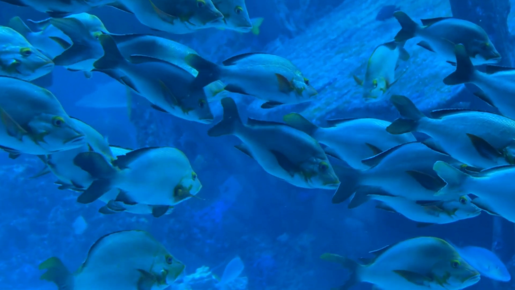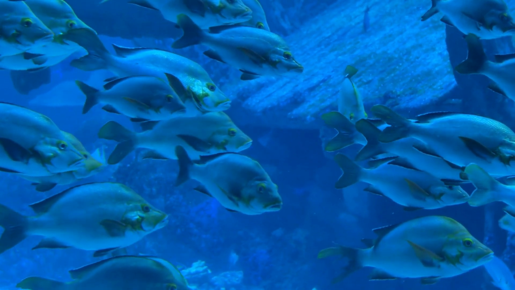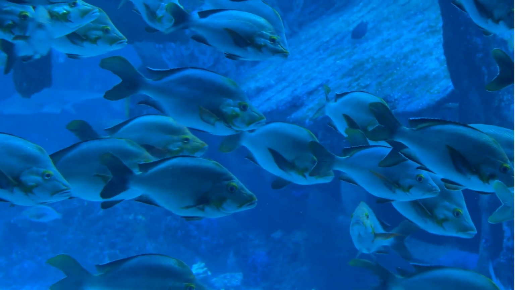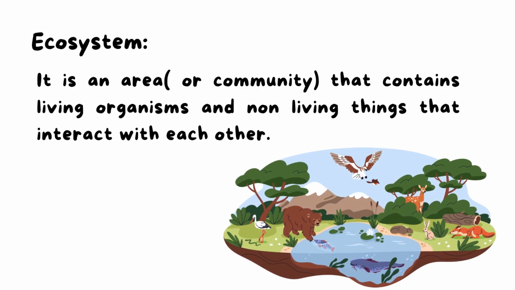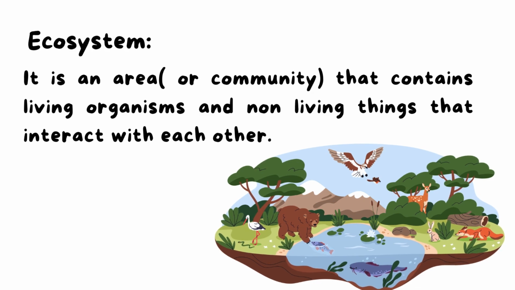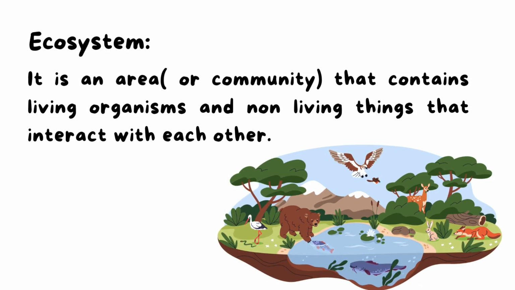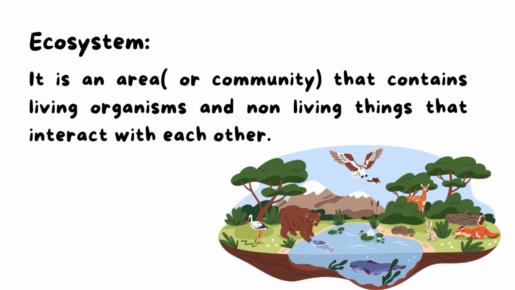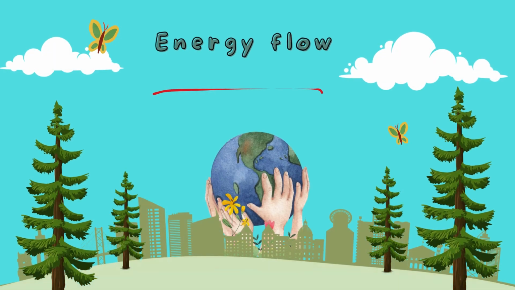So here, there is an interaction between the living organisms and non-living things, and this we call ecosystem. So in any area or community that contains living organisms like plants, animals, human, and non-living things like air, sun, water, that interact with each other, this is an ecosystem. So ecosystem is an area that contains living organisms and non-living things that interact with each other. So now we know the meaning of ecosystem.